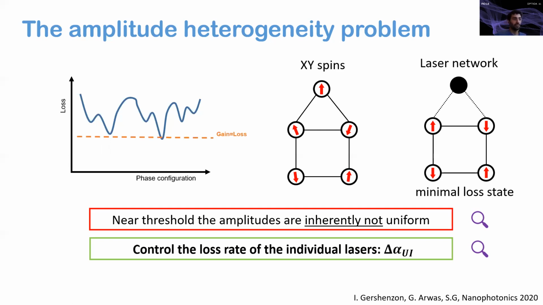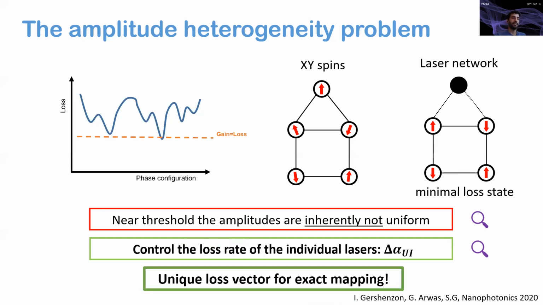We also show that if we find some loss pattern, some loss vector, that gives a uniform intensity, then there is an exact mapping between the laser state and an XY minimum, and also this loss vector is unique. There is no other loss vector that can map the laser network to the same XY minimum.